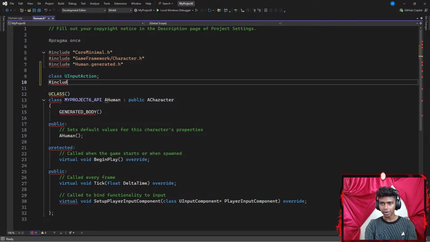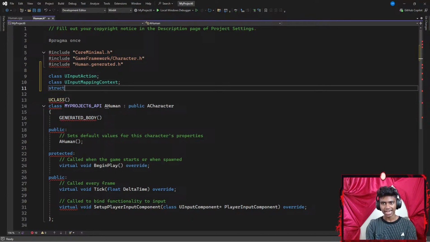Okay, that's it. Next up, I'm gonna go ahead and create another class for my UInputMappingContext. There we go, and then end this with a semicolon as well. Lastly, I'm gonna go ahead and add a structure for something like FInputActionValue, and F stands for structures. Let's go with something like actions. So there we go, ending with a semicolon. Okay, that's pretty much it.